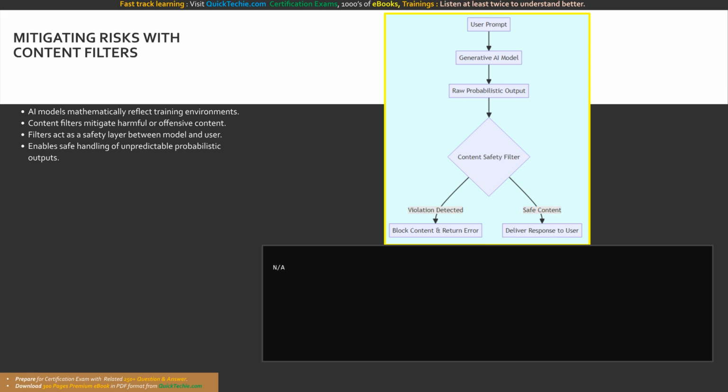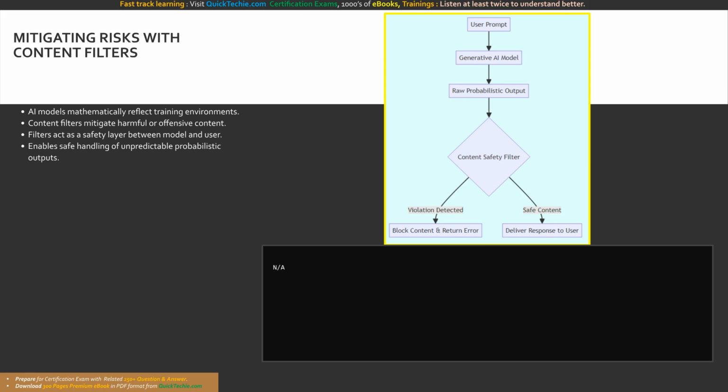To implement content filtering programmatically, developers often utilize dedicated safety endpoints or built-in SDK features that evaluate prompts and completions in real time. Your application logic should catch specific safety exception codes returned by the API. For example, if a user prompt triggers a safety violation, your code must intercept the 400-level HTTP error and return a polite, pre-programmed rejection message.